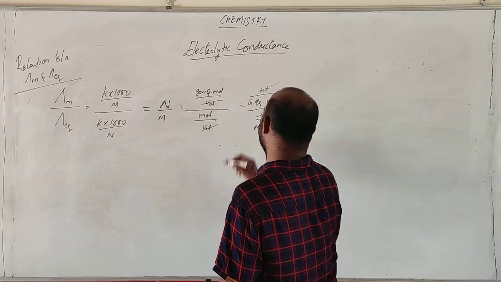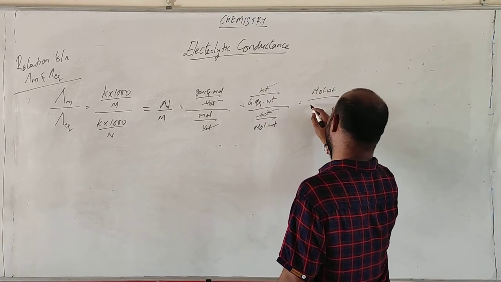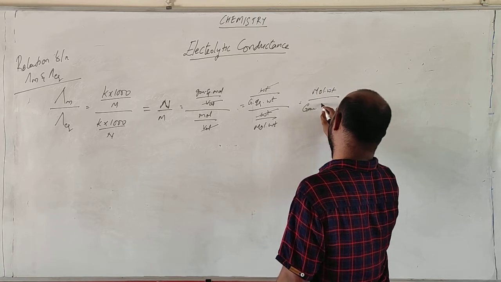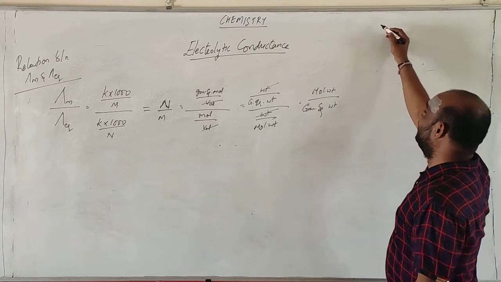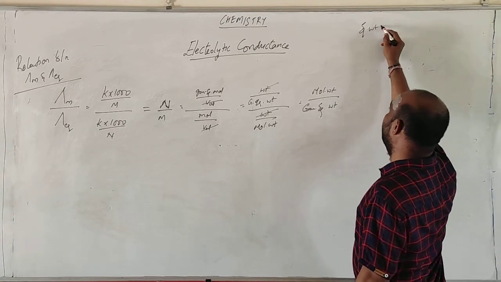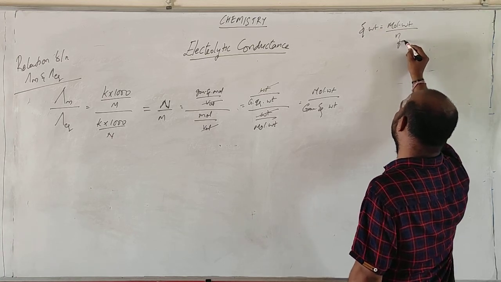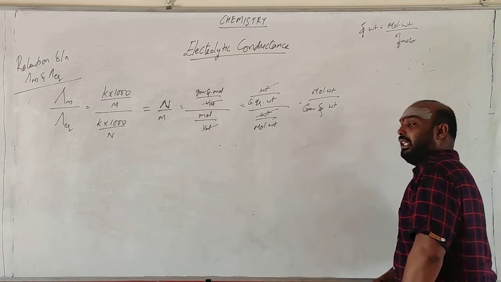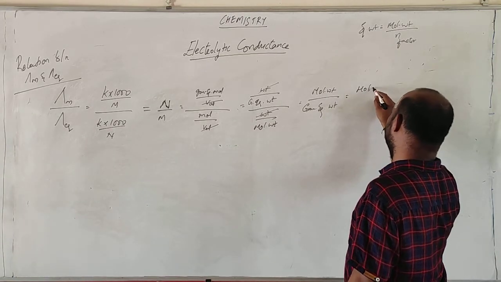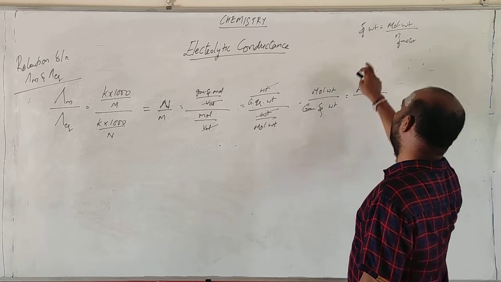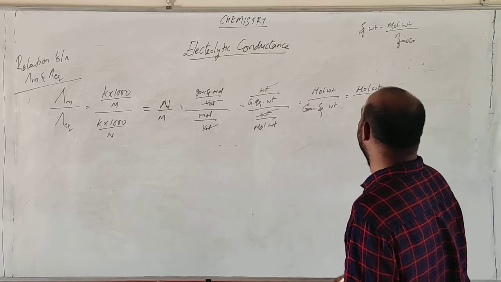So the weight will be cancelled. Next is molecular weight by gram equivalent weight. We know that equivalent weight is equal to molecular weight by n factor. Equivalent weight and gram equivalent weight are the same, expressed in terms of grams.